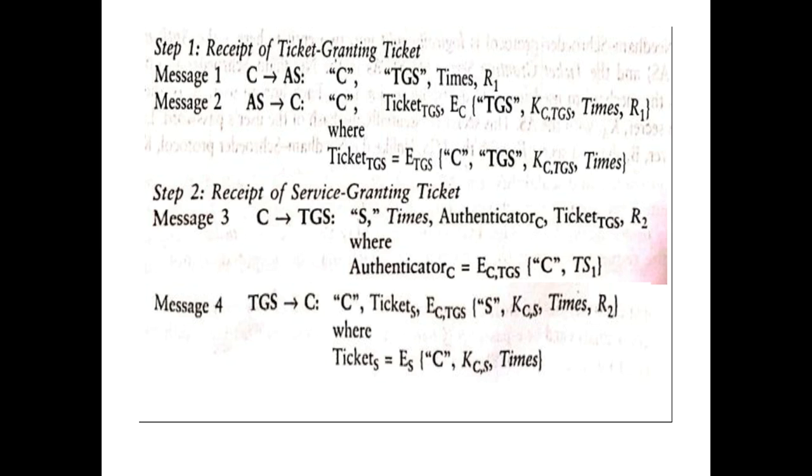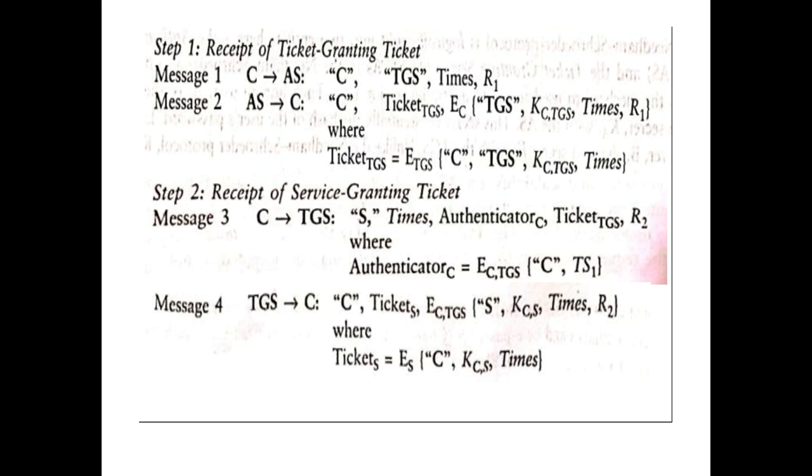This message includes the identity of the server with whom the client wants to communicate or get a service, then the duration, then the identity of the client itself in the form of authenticator C to prove who it is, then the ticket which the authentication server has given to the client, and R2, a nonce indicating a fresh new message created by the client.